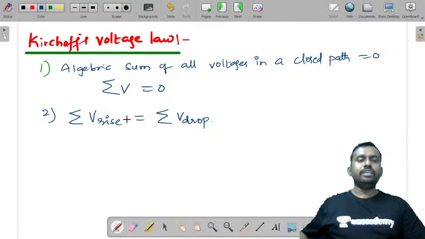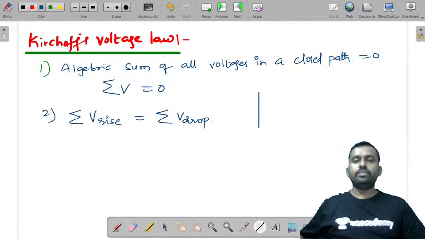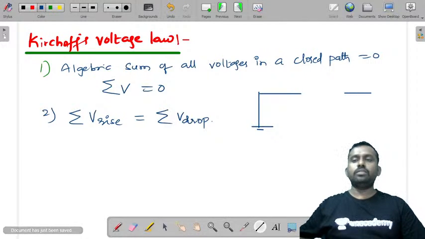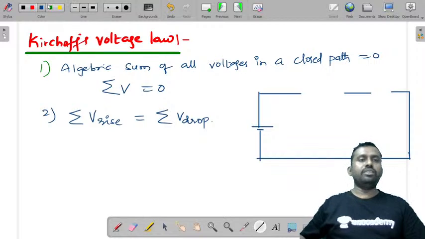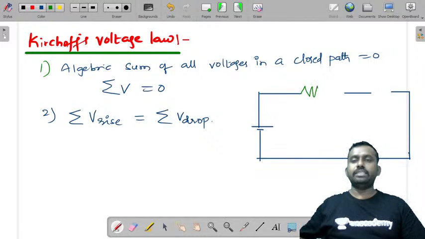Alright, so this is Kirchhoff's law. Let us consider one circuit. If this is a given circuit, you have two resistors in this.